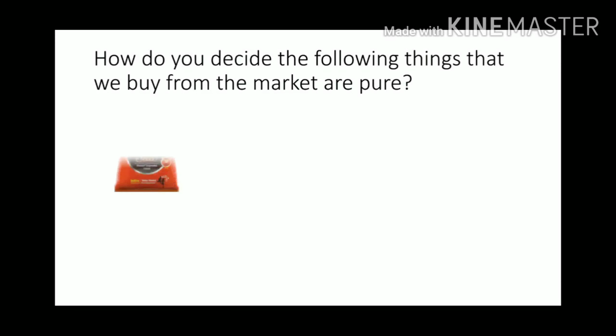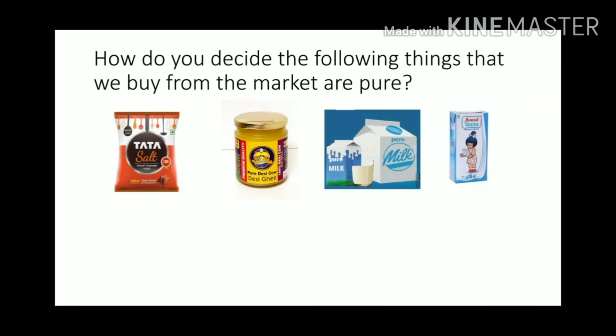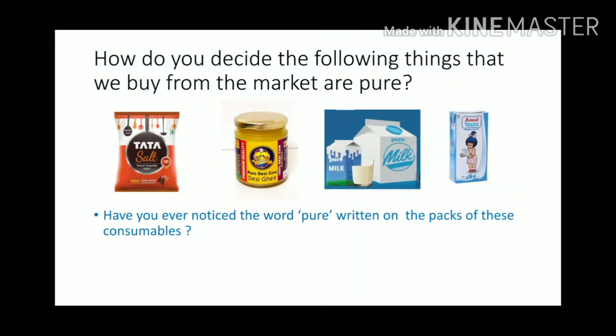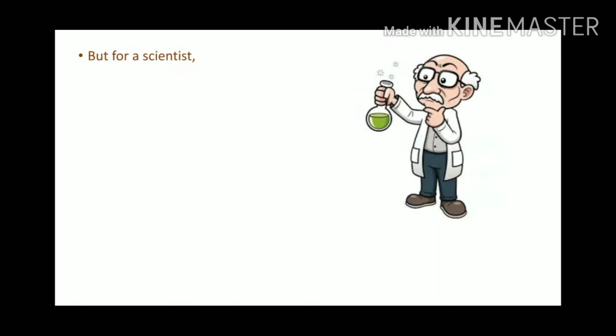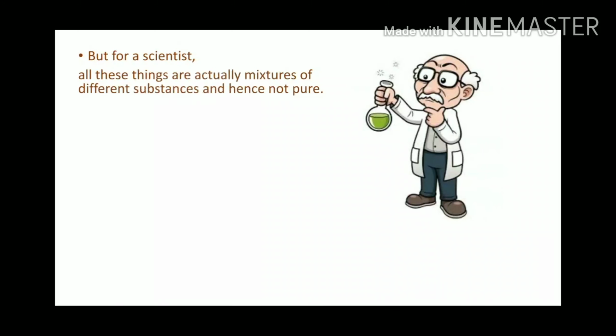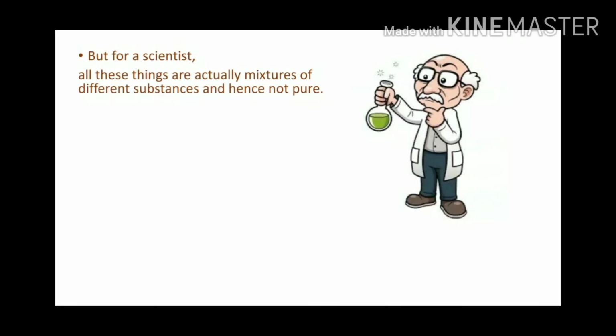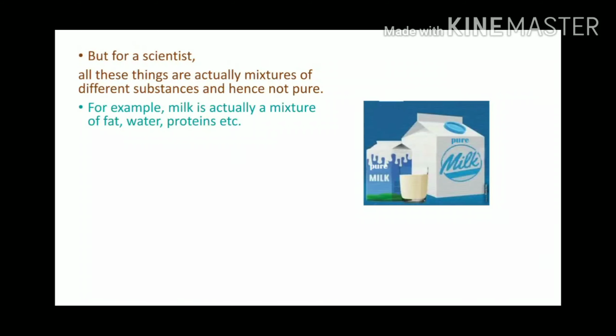How do you decide the following things that we buy from the market are pure? Have you ever noticed the word pure written on the packs of these consumables? For a common person, pure means having no adulteration. But for a scientist, all these things are actually mixtures of different substances and hence not pure. For example, milk is actually a mixture of fat, water, proteins, etc.